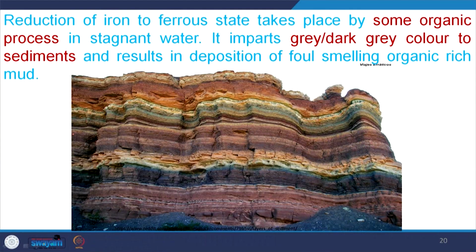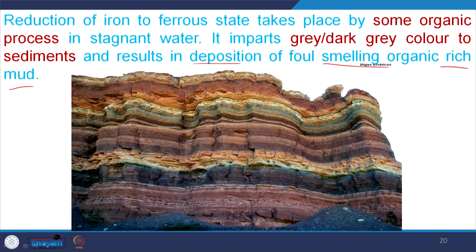Reduction of iron to the ferrous state takes place by some organic process in stagnant water. It imparts grey and dark grey color to the sediments and results in deposition of foul sediment on organic rich mud. We have this type of colored sediments, nowadays it is very well exposed.